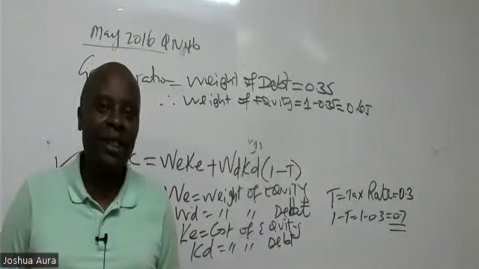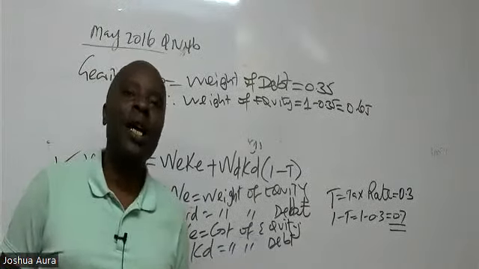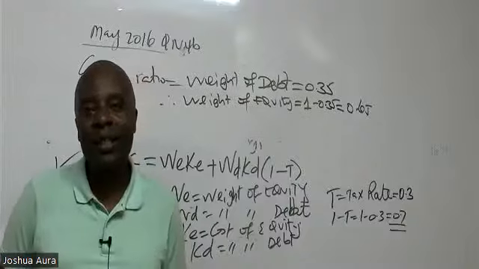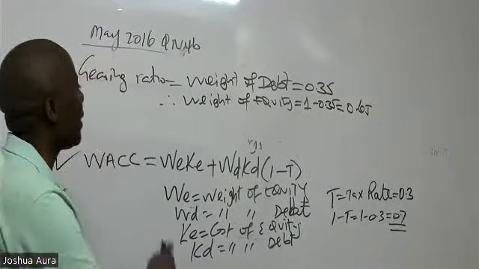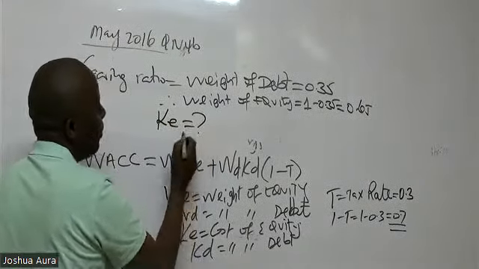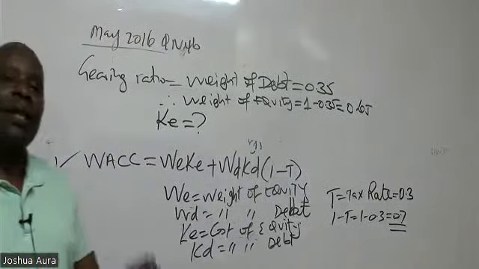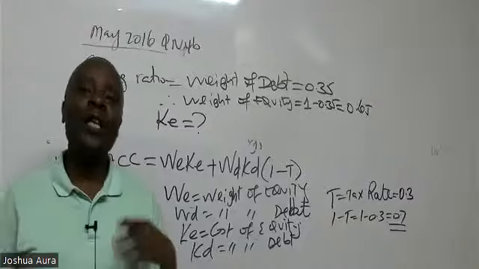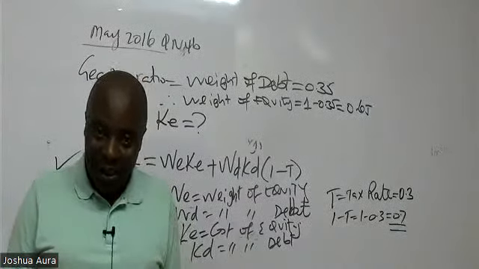If you come here thinking that it will be given to you the way it was given to you in financial management at the intermediate level, then know that you're in trouble. For us here, we'll always hide this. This is our white card, the cost of equity. This one here will always be hidden. But ladies and gentlemen, it doesn't matter how they hide this. For me, I know getting cost of equity is a simple thing.